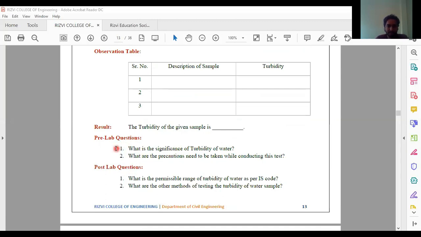Last is this question: what is the significance of turbidity? As I already told you. What are the precautions to be taken while conducting the test? I have already told you which precautions you are going to take. First, you are going to calibrate the equipment properly. This is one of the most important and vital precautions one has to take before doing any practical. What are the other things? What is the permissible range of turbidity as per IS code?